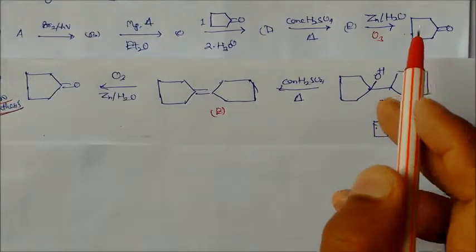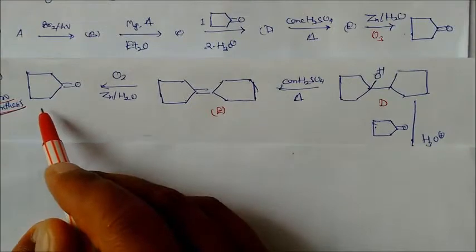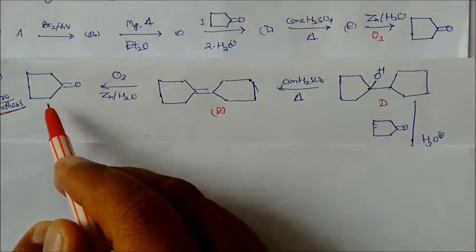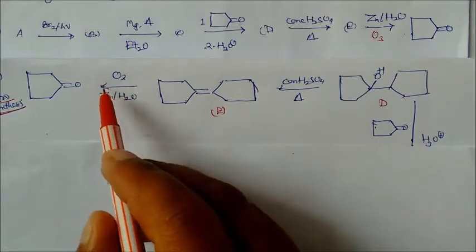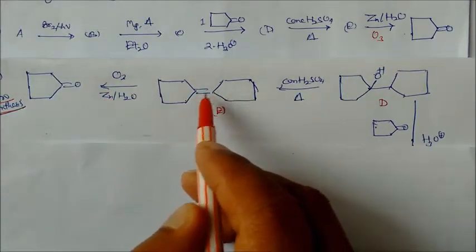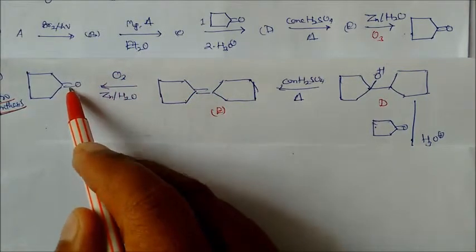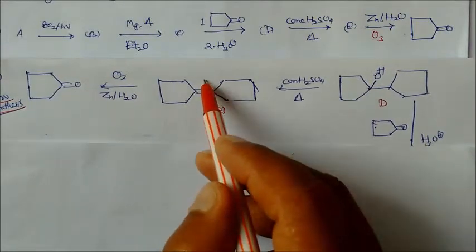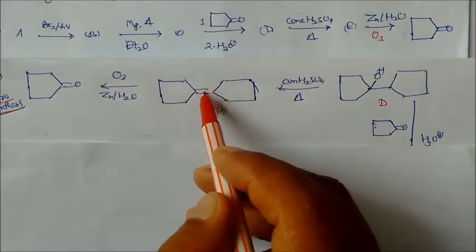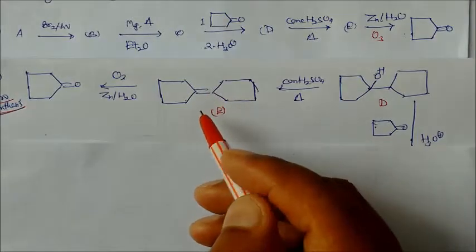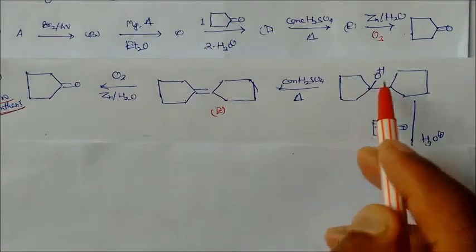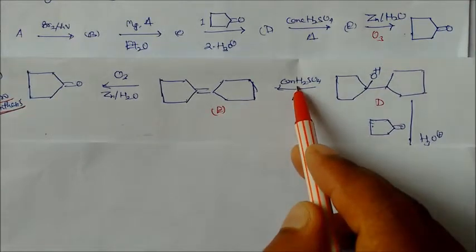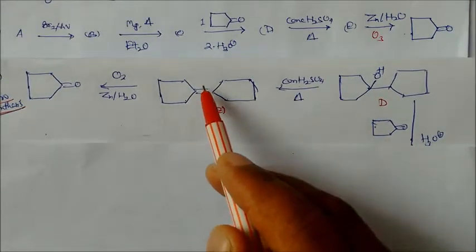So let us start from this product. This is the product. Let us go with retrosynthesis, meaning backward synthesis. So this kind of product, by using this reagent, must come from this one, because this bond is breaking. When you break this bond, oxygen will be attached to each side. Again we get this product from this reactant by using concentrated H2SO4. So here it must be OH.